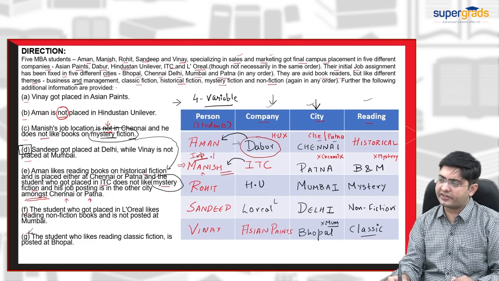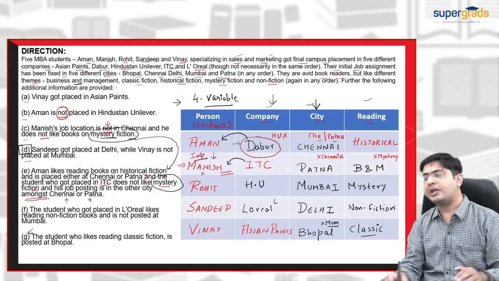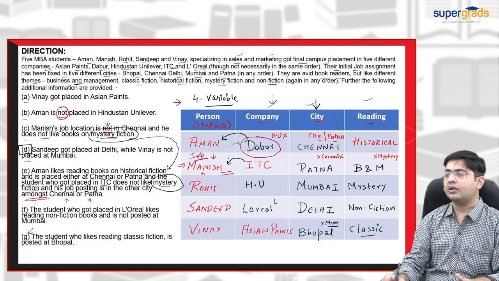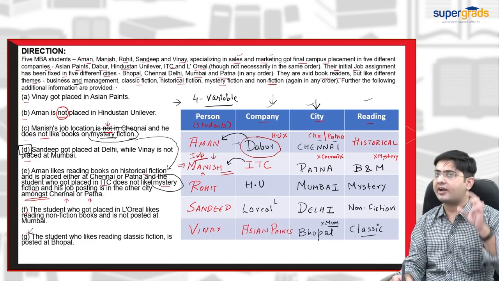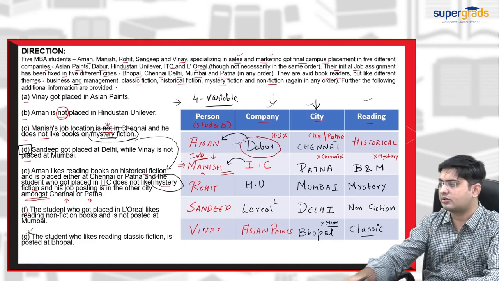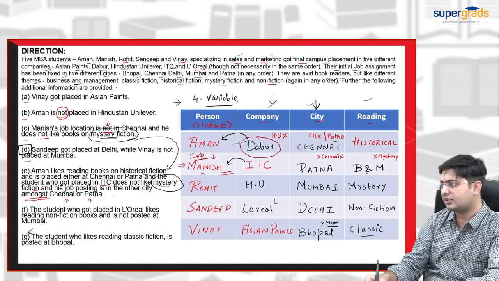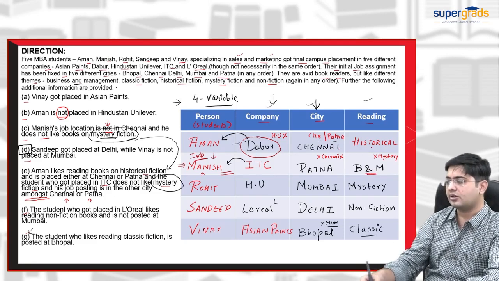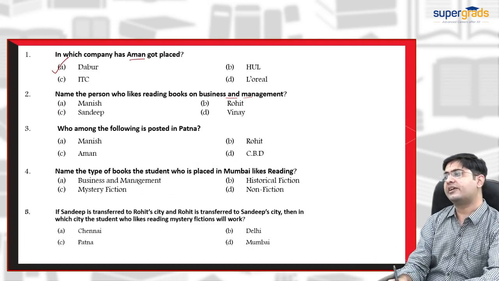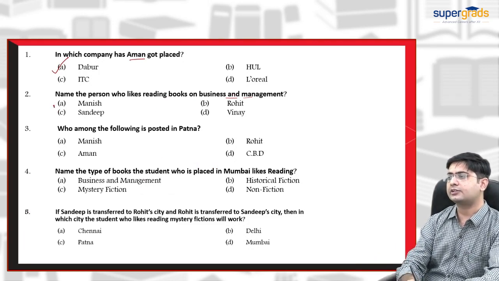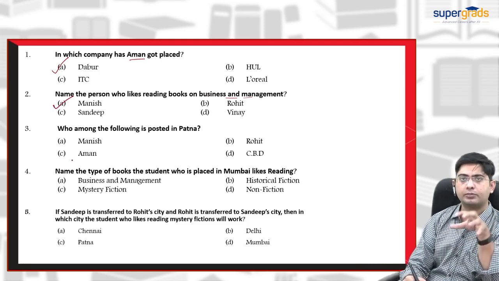Once you are done with the Manish part, the remaining part is quite doable, and it depends only on the connected clues C and E. Manish's reading theme is business and management, so this question was based on the Manish part.